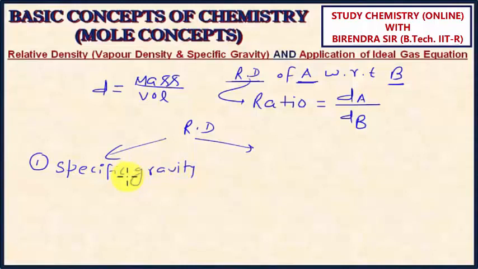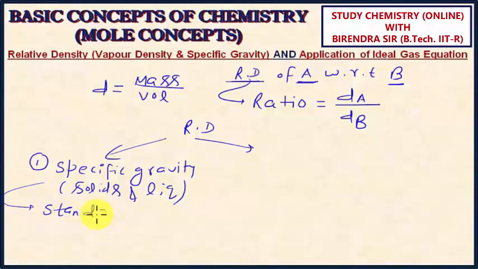This relative density is for solids and liquids. And here the standard substance, or the reference material, is H2O at 4 degrees Celsius.